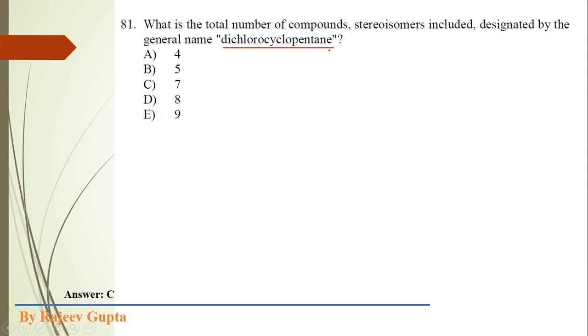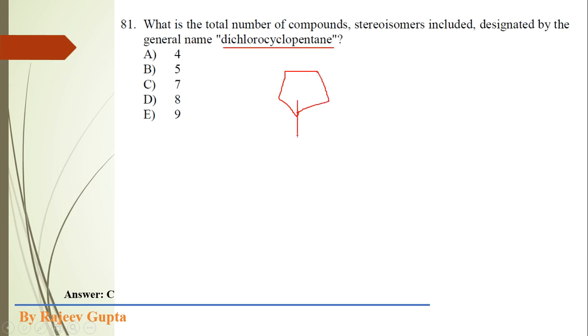So by doing this process, we get various constitutional isomers. After the formation of constitutional isomers, we have to check which stereoisomerism could be possible. So first of all, I am making the structure of the cyclopentane ring. See, this is the cyclopentane ring structure.